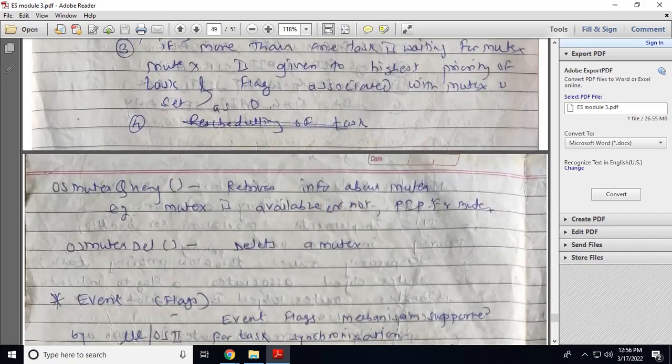Now whenever you need some information about the mutex, you can call the function OS mutex query. It will give the information about that mutex, that is, whether the mutex is available or not, or the priority inheritance priority for the mutex. Such information you will get by calling the function OS mutex query. OS mutex delete will delete a mutex.